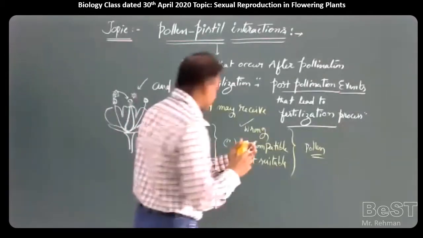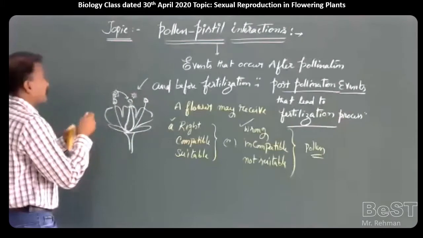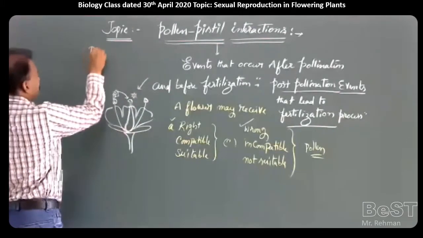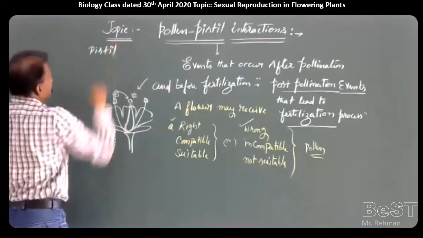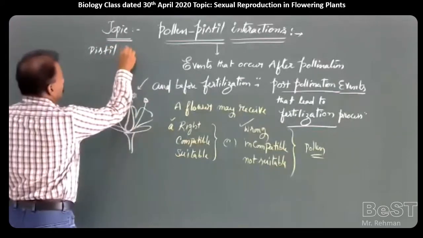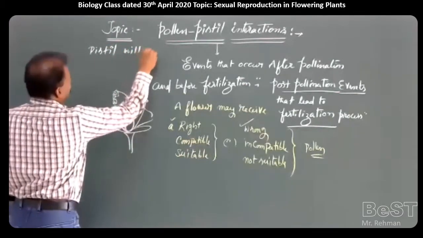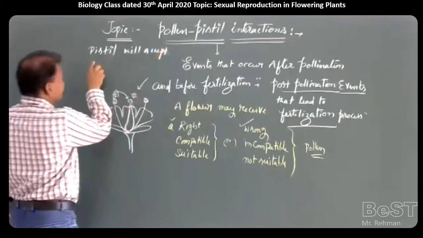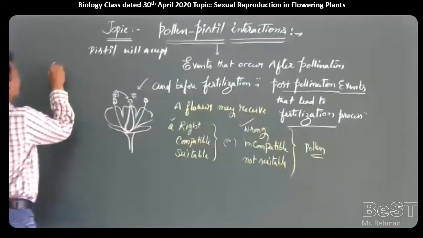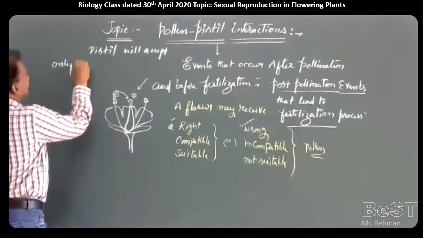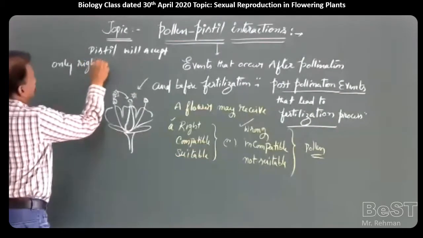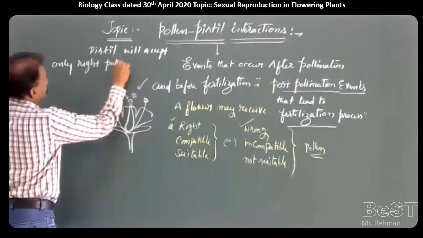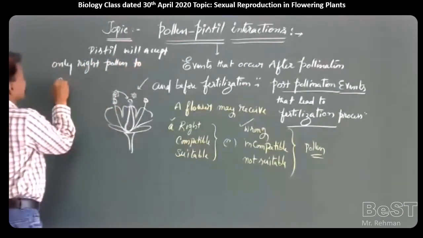So acceptance or rejection by the pistil: it will accept only right pollen to germinate.